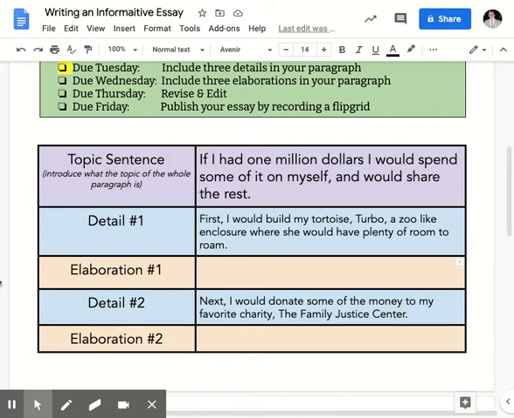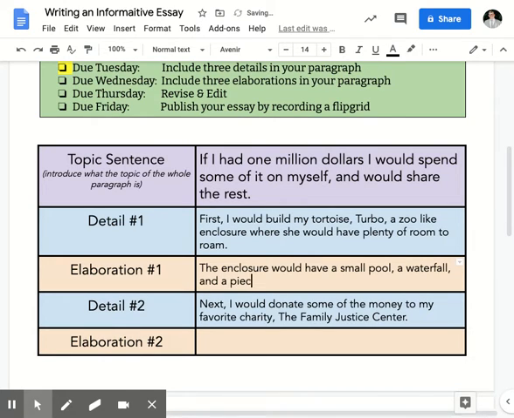Okay, so now I need to elaborate on that detail. So I could talk about: what is the zoo-like enclosure going to look like? How is Turbo going to use that enclosure? Something describing that detail. Okay, so let's expand on that detail. The enclosure would have a small pool, a waterfall. It's $1,000,000. We can get a little crazy.